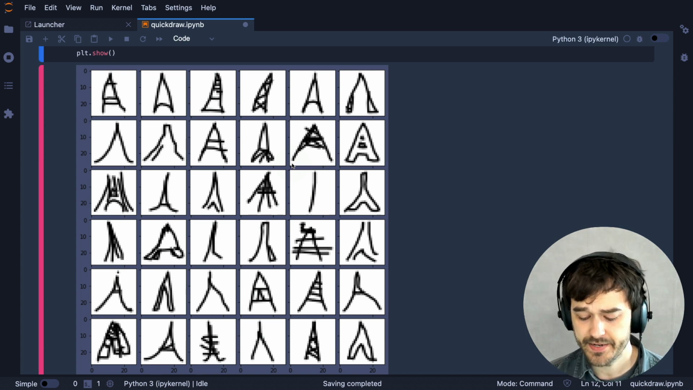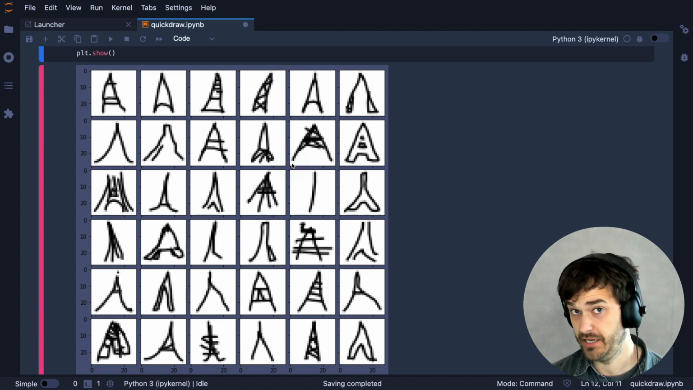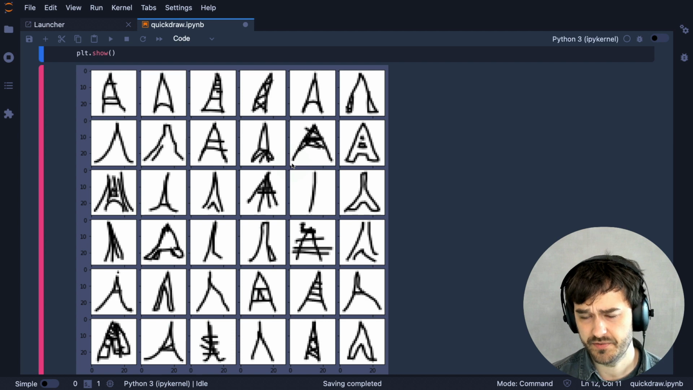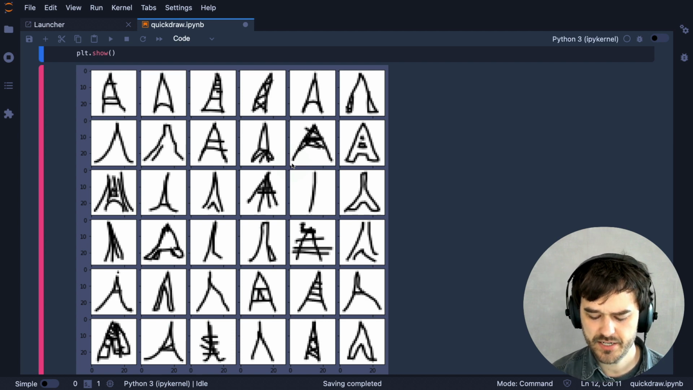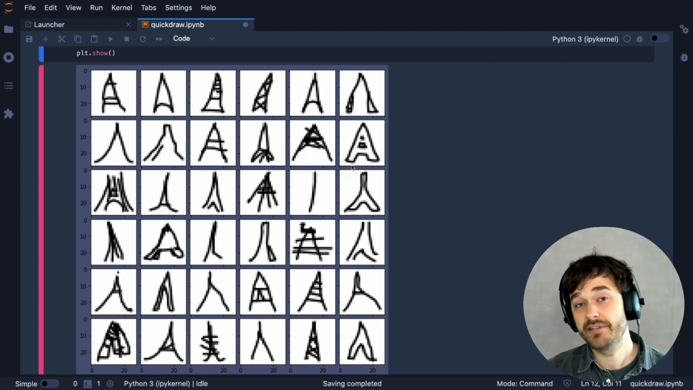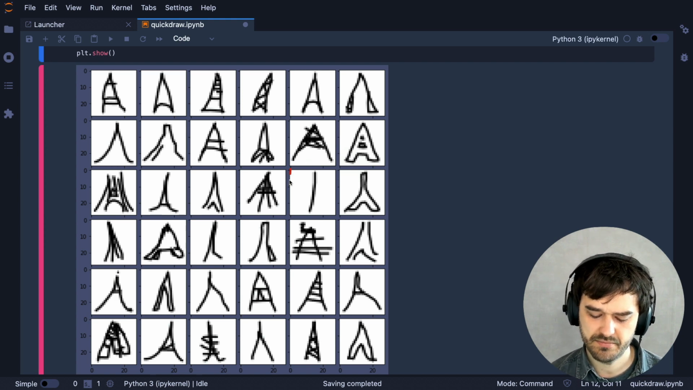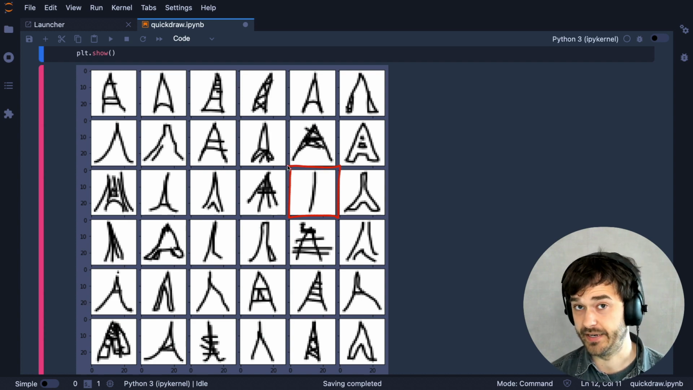I have my data and I can play around with it just from the notebook. But what I would like to do now is come up with some sort of a trick that allows me to not have to go through every single one of these examples of drawings, but maybe I can do something such that these examples will just pop up. So let's talk about a trick.